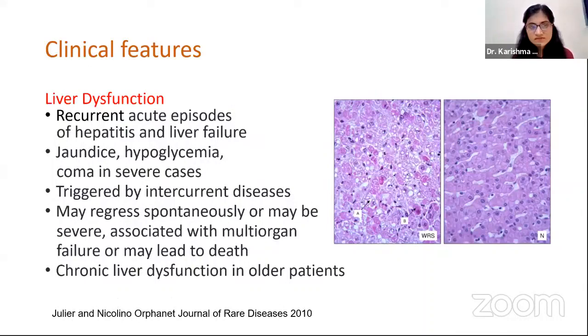Then third being liver dysfunction. It presents as recurrent acute episodes of hepatitis and liver failure. Patients present with jaundice and hypoglycemia, and in severe cases may land up in coma, triggered by intercurrent illnesses such as URTI.